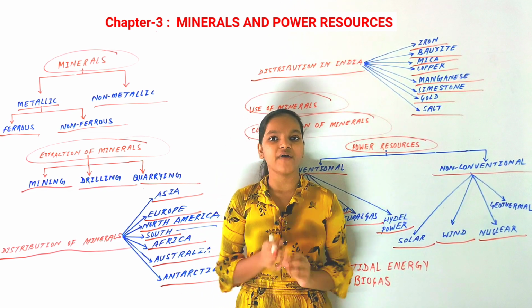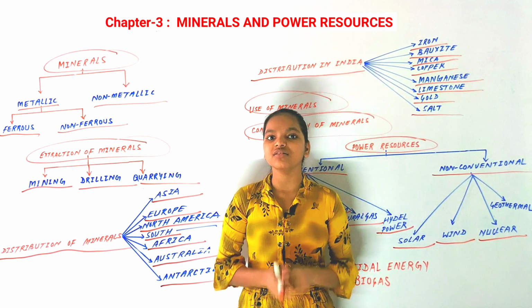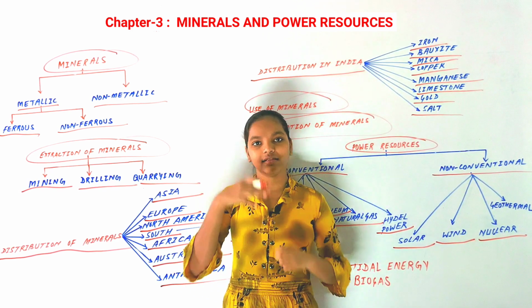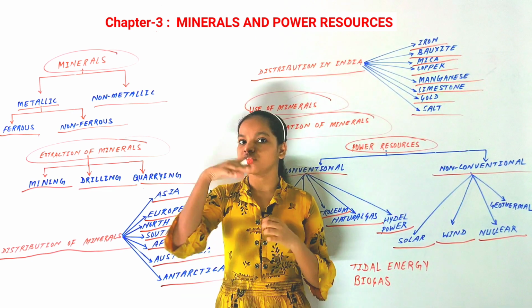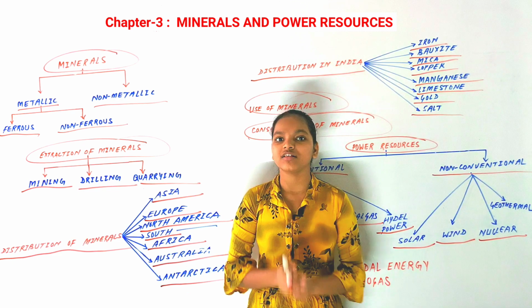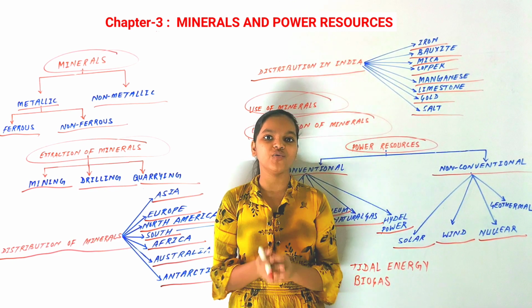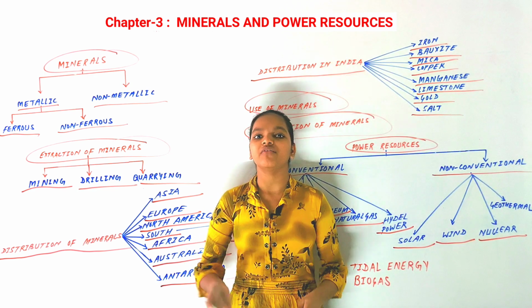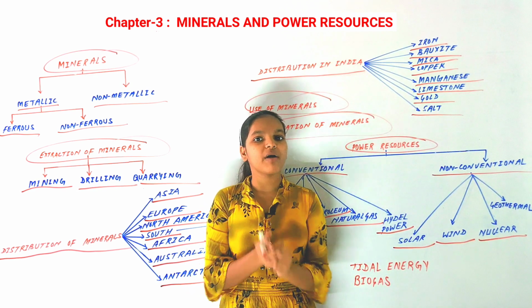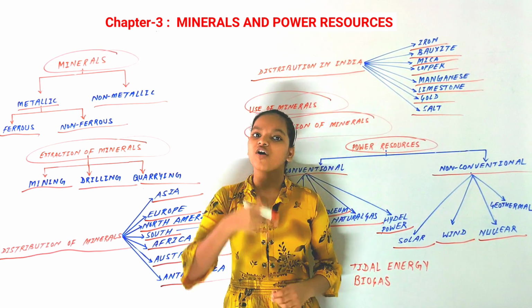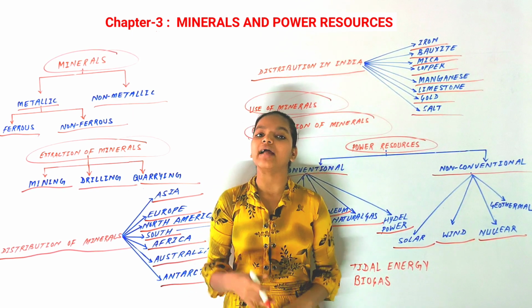The major stations of nuclear power in India are in Tarapur in Maharashtra and near Kota in Rajasthan. In Tamil Nadu as well, Kalpakkam. These are the major stations of nuclear power in India. So nuclear power means we make power, make energy from the nuclei of atoms of uranium and thorium.